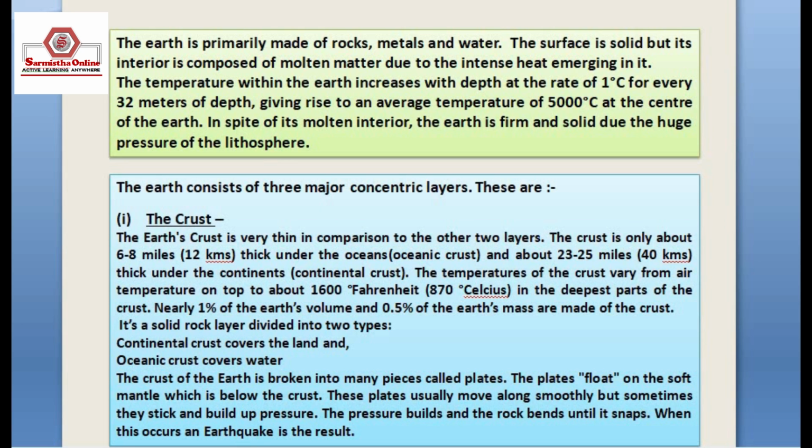The crust of the Earth is broken into many pieces called plates, and the plates float on the soft mantle which is below the crust. These plates usually move along smoothly, but sometimes they stick and build up pressure. The pressure builds and the rock bends until it snaps. When this occurs, an earthquake is the result.